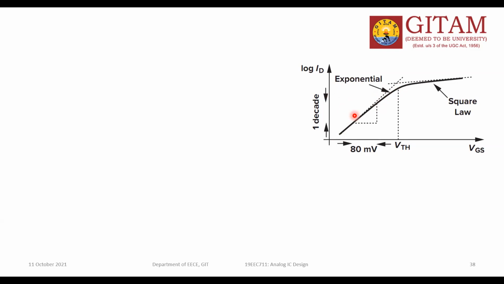In that way, the research people are trying to improve the switching characteristics of the device. Switching characteristics means faster devices, so fast on to off to on. Anyhow, what is this 80 millivolts, and what is this? This is the log ID. Log ID, what is this?